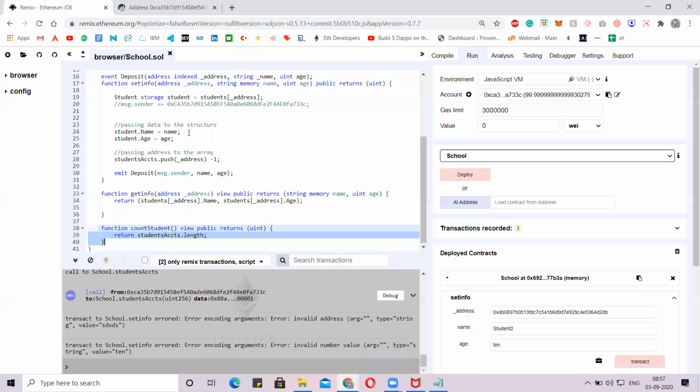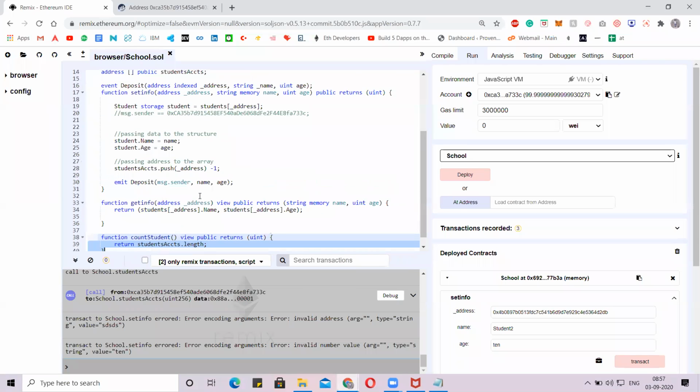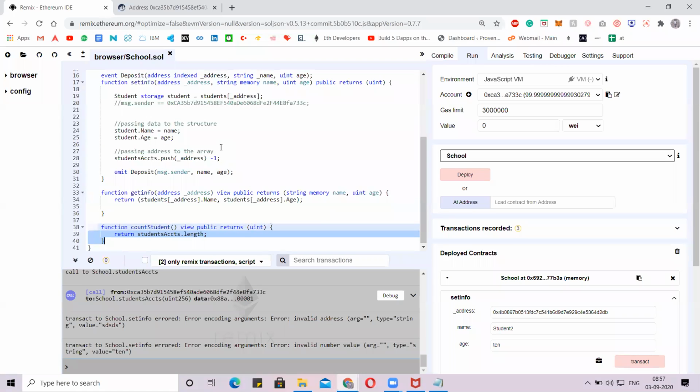We have got to know the functionalities, like how the mapping works, how public arrays work, how the event emit works, how we can assign a value to an address, how we can store the values to that address, and how we can get the data when we call that address. Is that clear to everyone?